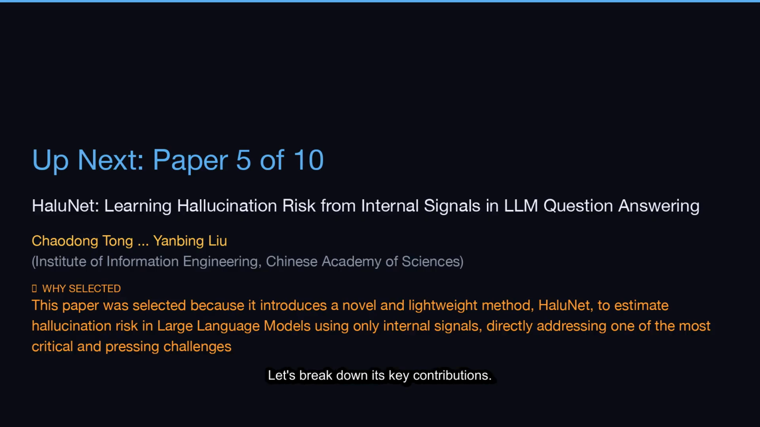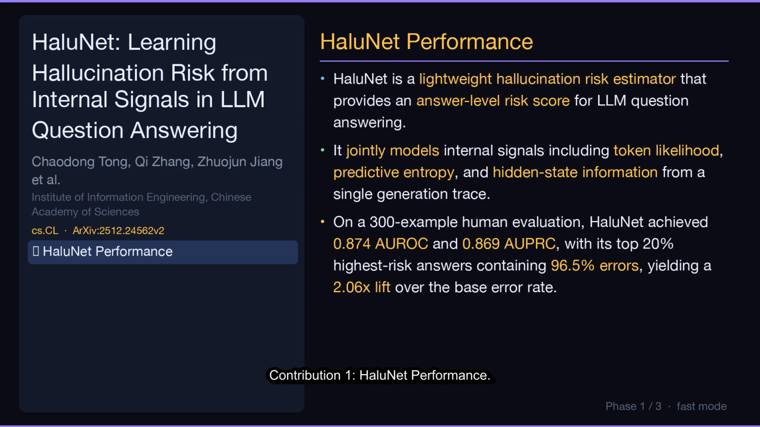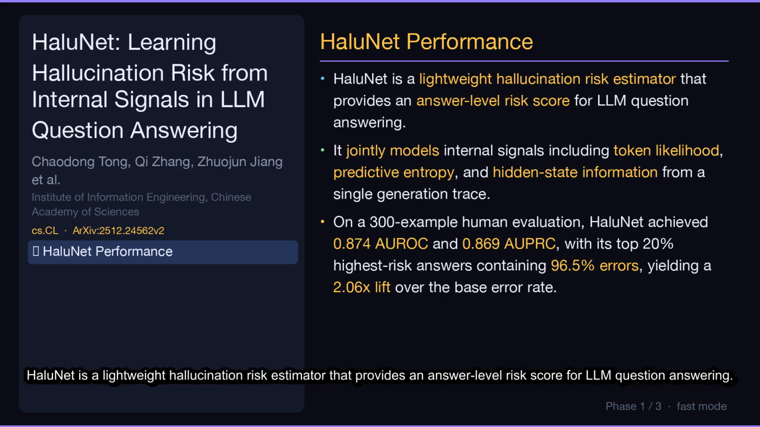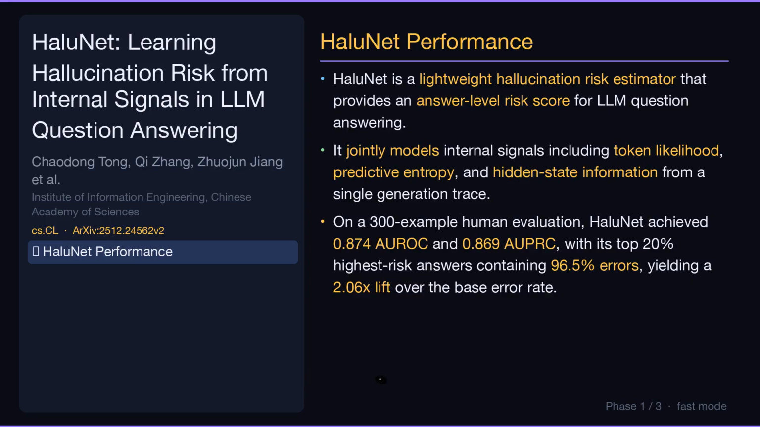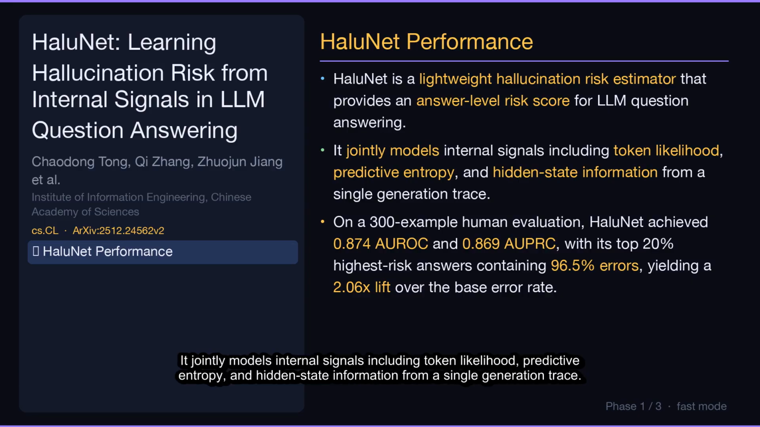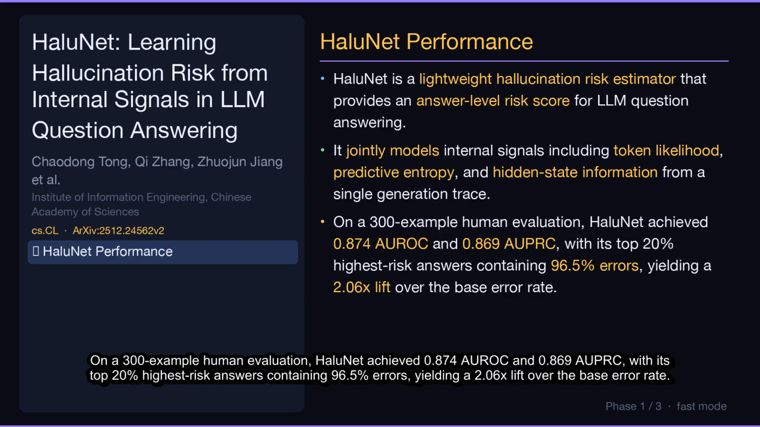Let's break down its key contributions. Contribution 1. HaloNet Performance. HaloNet is a lightweight hallucination risk estimator that provides an answer-level risk score for LLM question answering. It jointly models internal signals, including token likelihood, predictive entropy, and hidden state information from a single generation trace. On a 300-example human evaluation, HaloNet achieved 0.874 ROC and 0.869 AUPRC, with its top 20% highest risk answers containing 96.5% errors, yielding a 2.06x lift over the base error rate.